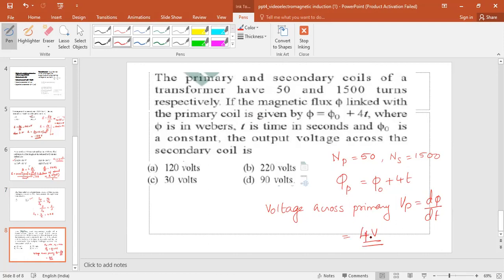Therefore, Vs is equal to 1500 into Vp, that is 4, divided by 50. So that is equal to 120. So the correct answer is 120 volt.